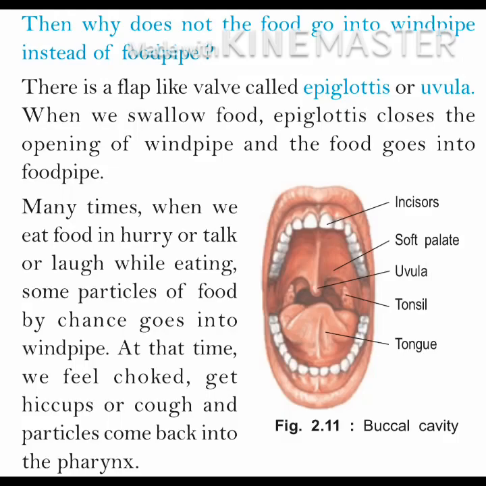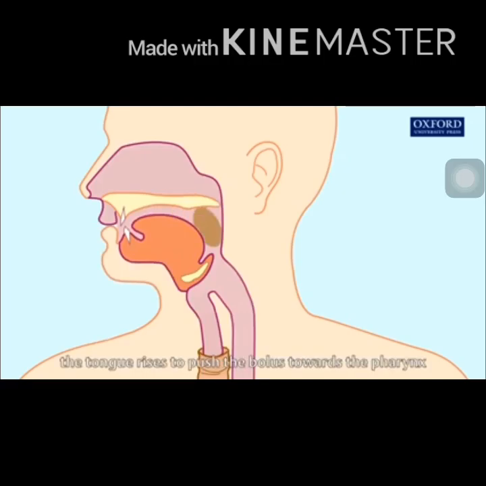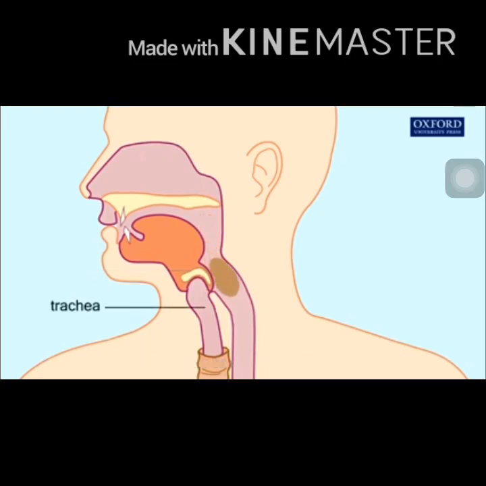Then why does the food not go into windpipe instead of food pipe? There is a flap-like valve called epiglottis or uvula. You can see in this picture. When we swallow food, epiglottis closes the opening of windpipe and then food goes into food pipe. Now you can see in this video, when you swallow food, it is prevented by a soft plate from moving into nasal cavity. Then it moves forward and epiglottis closes windpipe and food moves to food pipe.